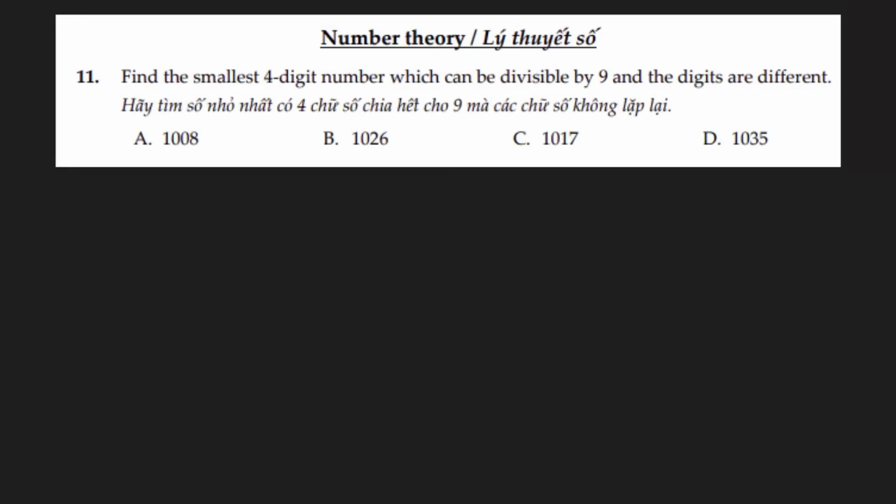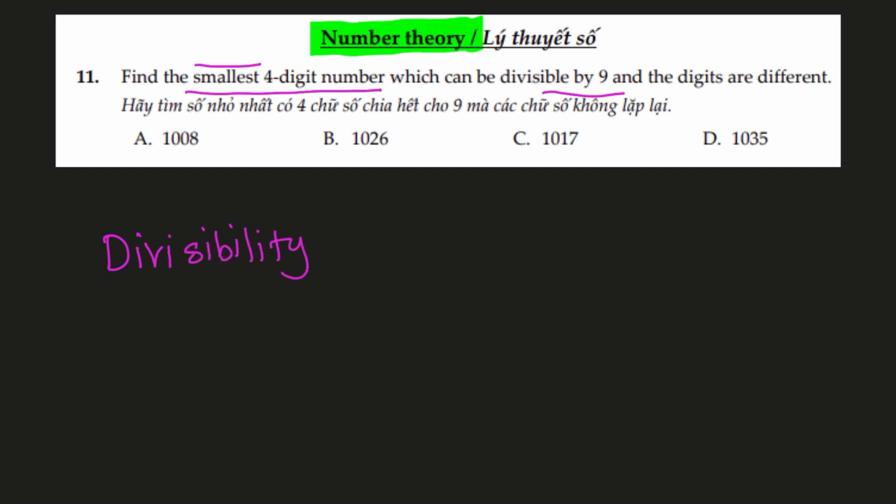Alright, so this is the beginning of our number theory, and we are on to question number 11. Find the smallest 4-digit number which is divisible by 9 and all the digits are different. So there is a condition that we have to remember. Remember the divisibility rule for 9: all the digits must add to a number which is a multiple of 9. So it can be 9, 18, 27, 36, 45.